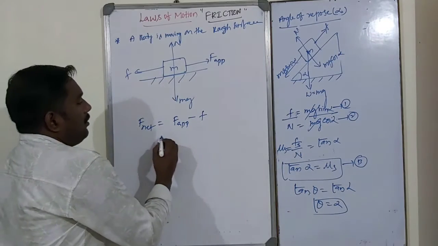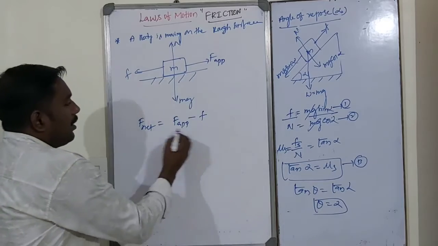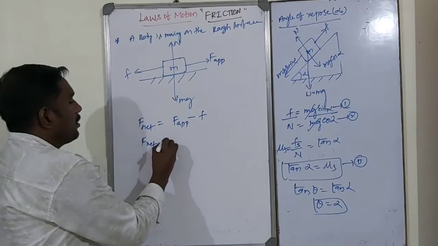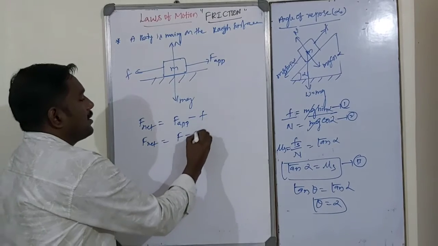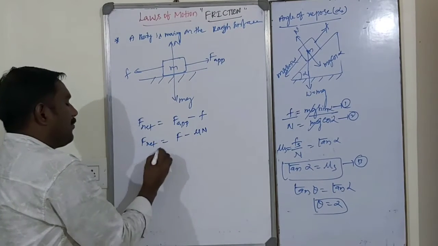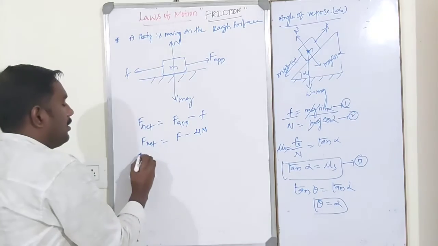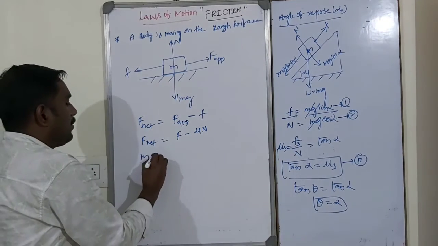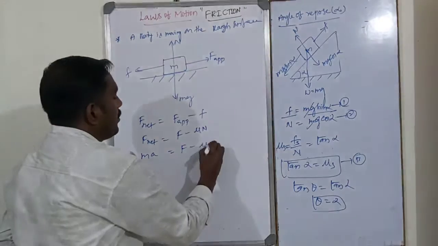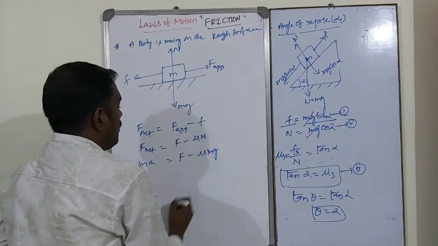So F net is equal to F minus mu into N. F net is nothing but ma, where m is the mass of the body and a is the acceleration. So ma is equal to F minus mu mg.